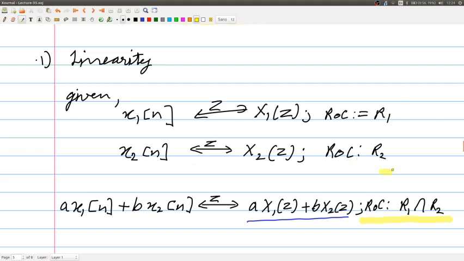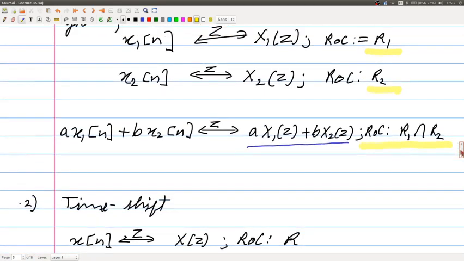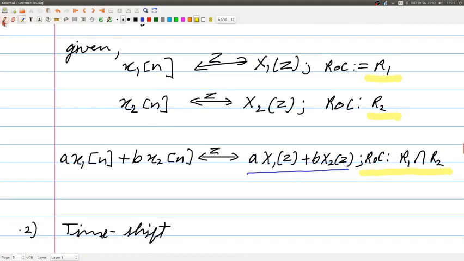So, if you have two such signals, the region of convergence of this superimposed signal has to be the intersection of the two regions of convergence. So again, in the next lecture we would solve some problems. There we would use this property to look at some interesting cases.